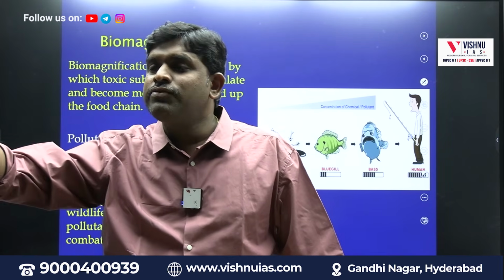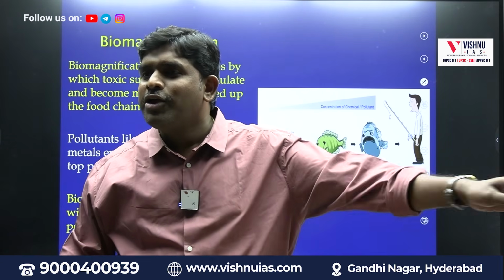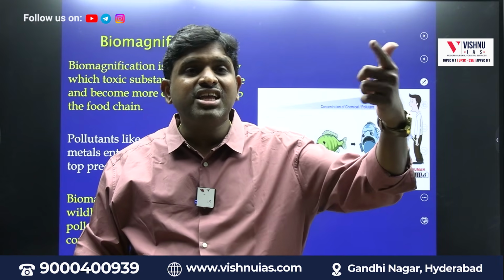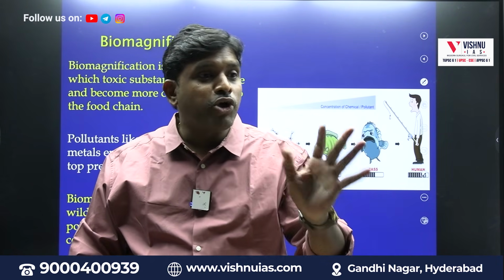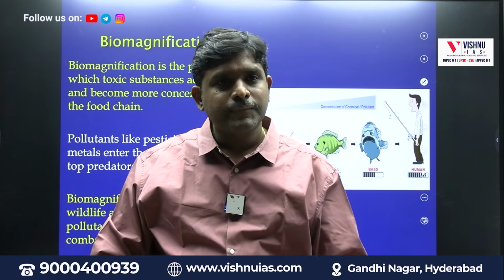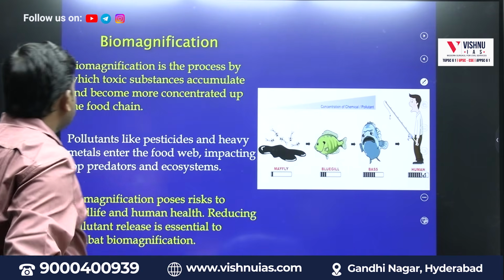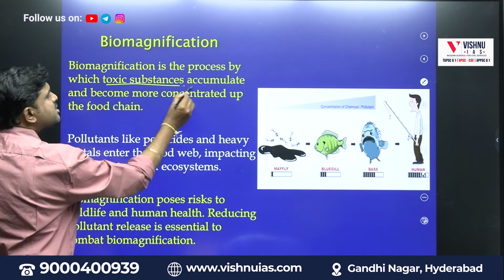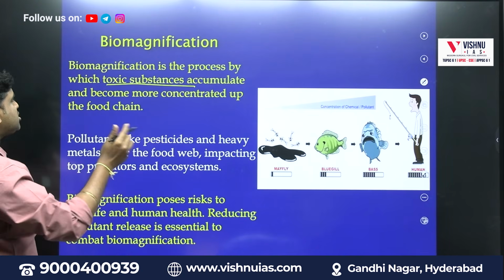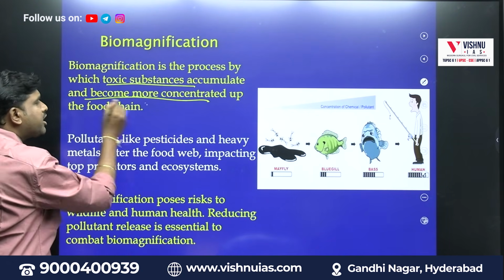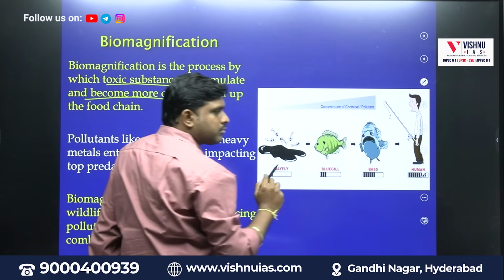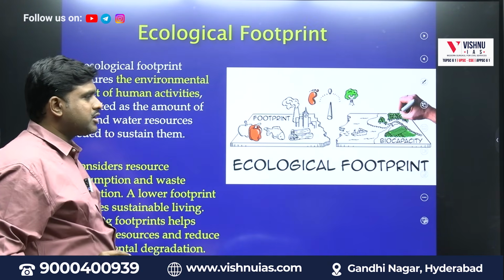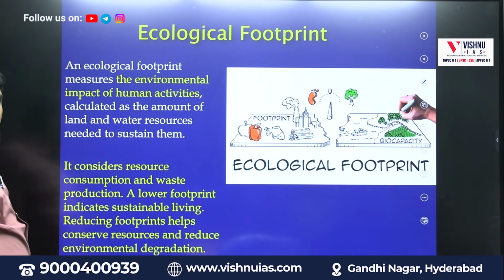So that plastic pollution which entered into the cattle is now in the human being. That process of increase in pollution stage by stage is called biomagnification. It is a process by which toxic substances accumulate stage on stage and become more concentrated up the food chain.